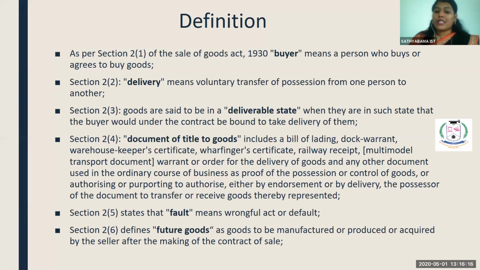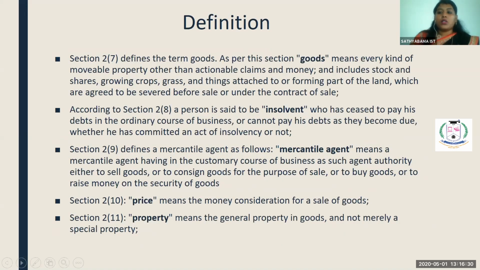Section 2 subclass 6 is about future goods. Future goods is nothing but when goods are not in a deliverable state, when goods are not ready at the moment, they fall under the category of future goods. Section 2 subclass 7 says about what is goods and who is an insolvent. Everything is discussed in brief in section 2.